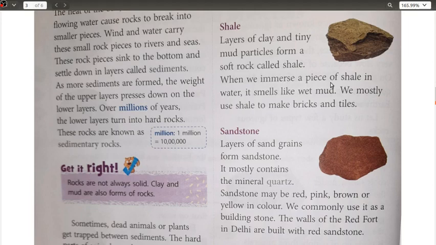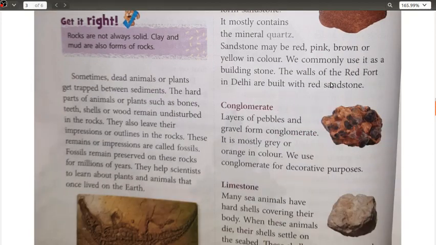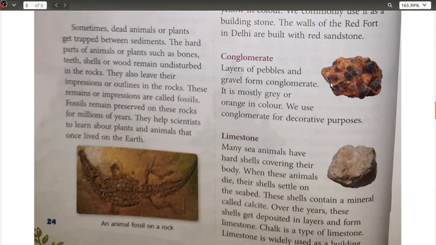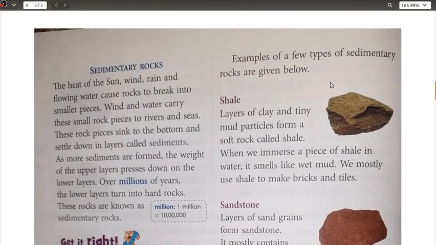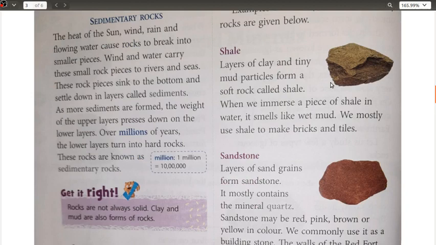Now we also discussed the fossils and the importance of these fossils in studying the plants and animals which were present in our ancient times or in our past. Today we have to start with the examples or the types of the sedimentary rocks. So starting with this, what you are able to see here is the very first type